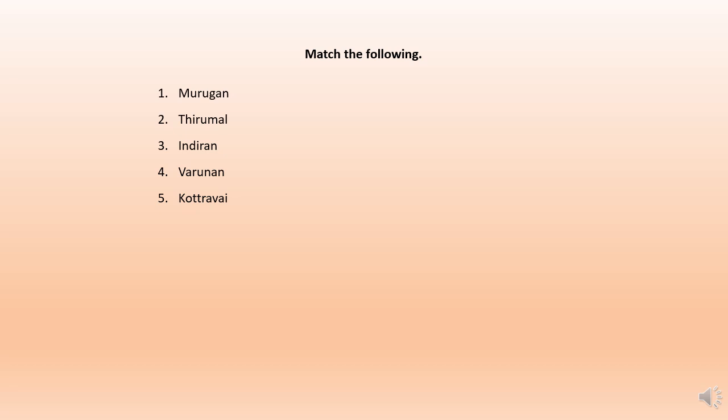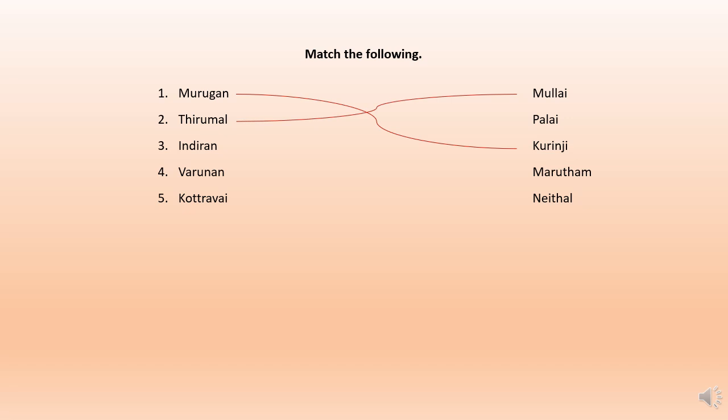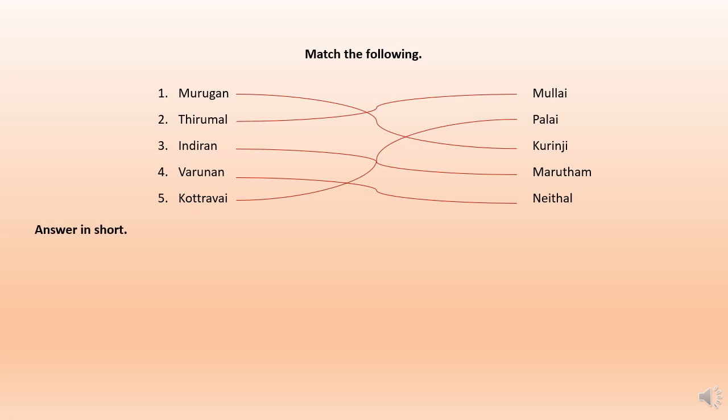Here we have match the following. Murugan, answer is Kurunji. Thirumal, answer is Mullai. Indiran, answer is Marudam. Varunan, answer is Neithal. Kotravai, answer is Palai.